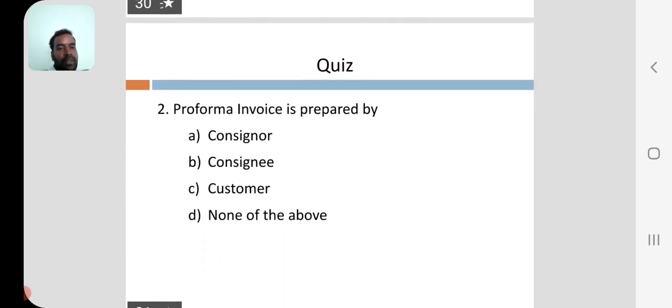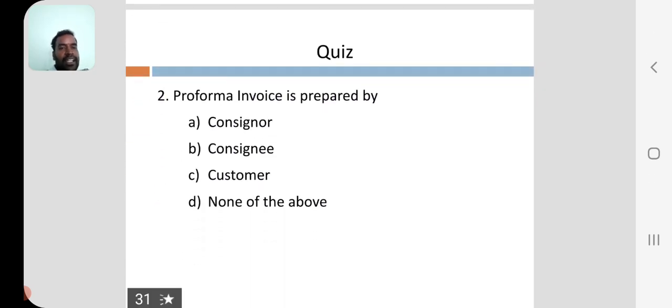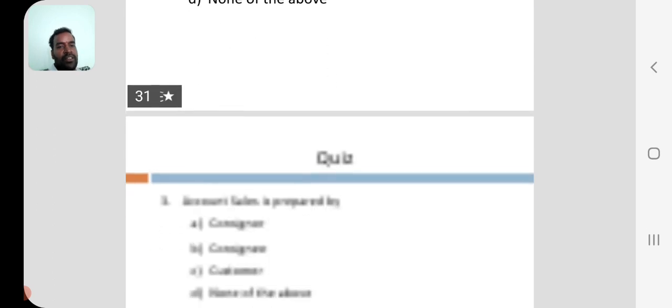So see here, the person who sends the goods to the agent for selling on his behalf is called consignor, consignee, buyer, or seller. The consignor, who transfers the goods, is called the consignor. Pro forma invoice is prepared by the consignor, so A is the right answer.